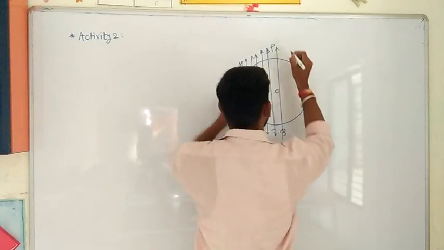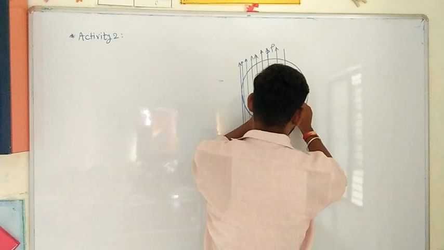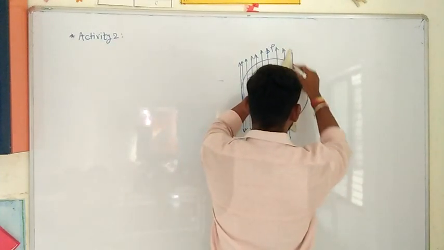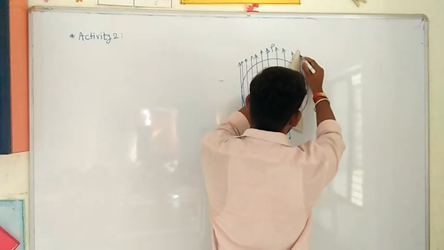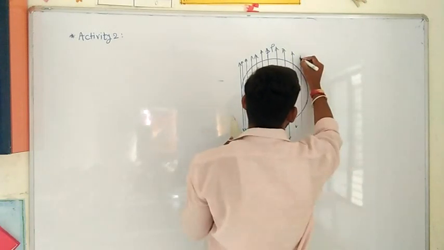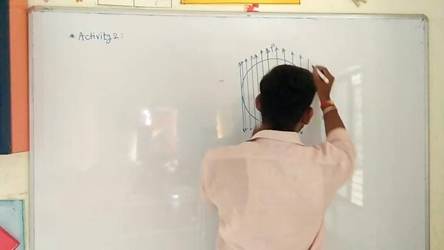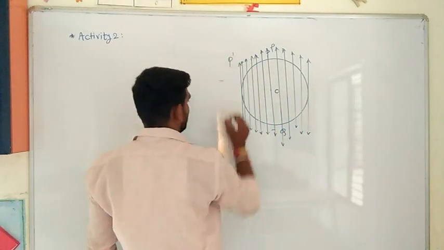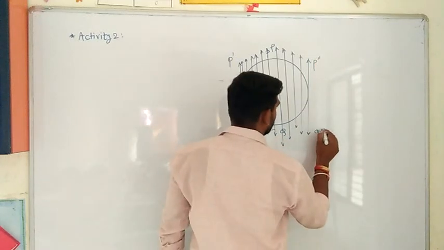This is a parallel line to the PQ. Again this one is also a parallel line. Finally I will draw this one, also a parallel line, and I will mark this as P dash Q dash, and this one is P double dash Q double dash.